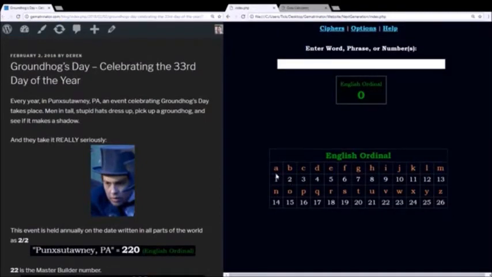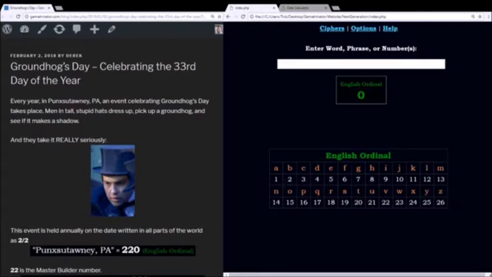What this is, is very simple. All you do is assign a number to each letter in the alphabet relative to its position. This first cipher that I have open here is called English ordinal, often referred to as simple gematria. You might also hear this word pronounced as gematria or gematria, but it's all the same thing.